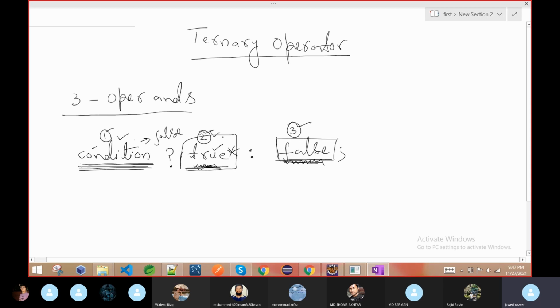The true part will execute when the final result of the condition is true. If the condition is false, whatever type of condition or expression it is, if it gives the result as false, then finally this part will execute.